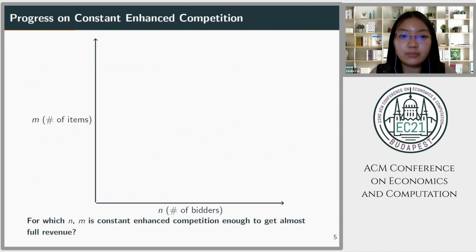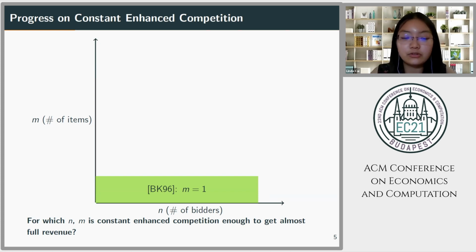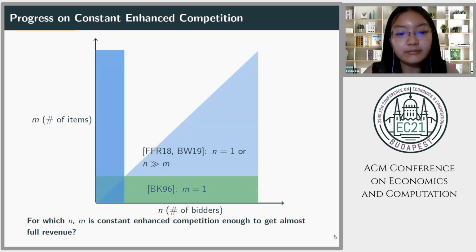On this slide, I'll show the progress on the constant enhanced competition problem, for which n and m is the constant enhanced competition enough to get almost full revenue. So the first result is by Bulow and Klemperer 1996, which says that when there's only one item and when the distribution is regular, then with only n plus 1 bidders, a simple auction can get almost even more than the full revenue.